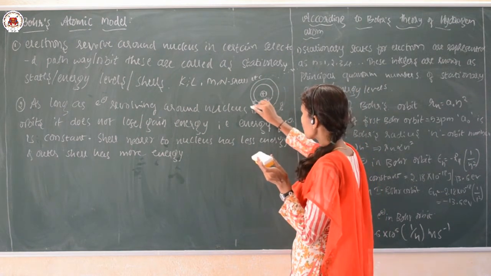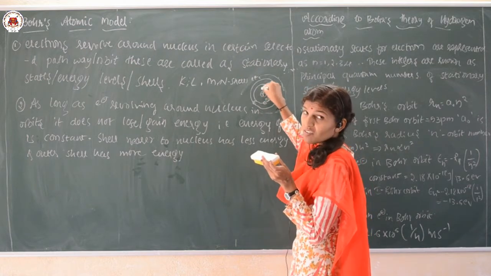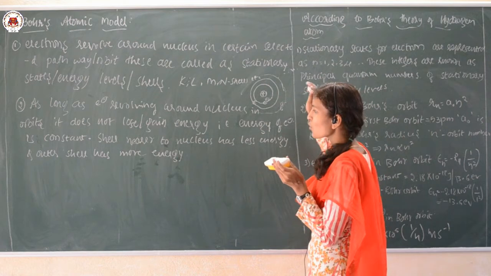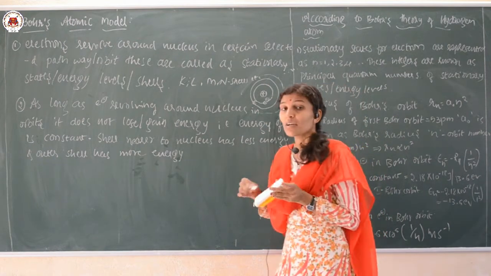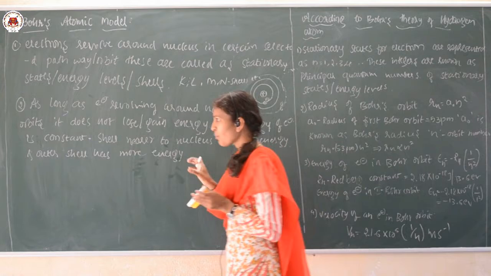So here, when we take three orbits, this first orbit is nearer to the nucleus, which has the less energy, while the orbit which is the outer shell has the more energy. Okay, so this is the second postulate.